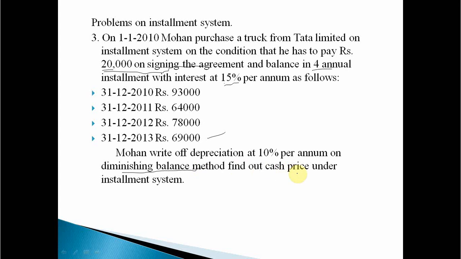So now what are we required to find? Cash price means we do not know the actual original value, so we are required to find the original value. Same method here also. Only one thing: under hire purchase system 4 accounts are required to prepare, but under installment system 5 accounts are required to prepare. But the calculation of cash price and the interest calculation chart will be the same in both methods. Only the ledger accounts will be more in one system.